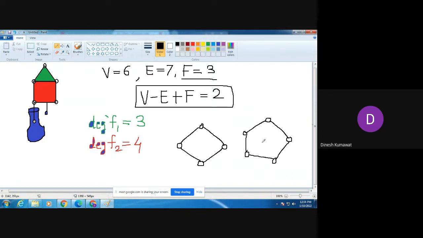Can I say these 2 graphs are homeomorphic?